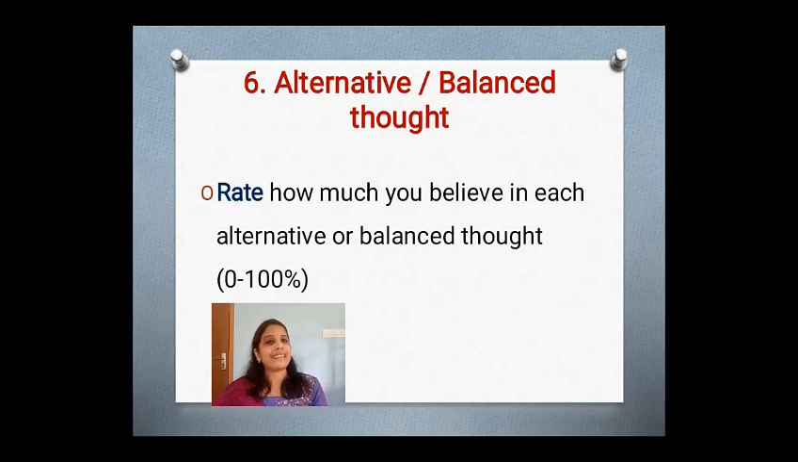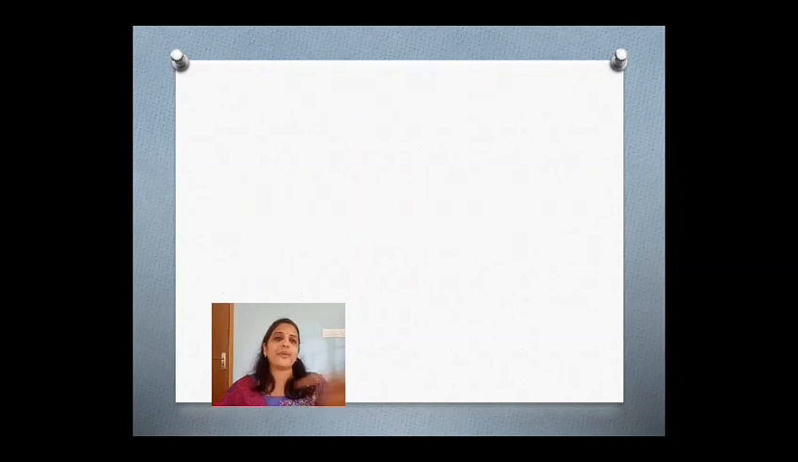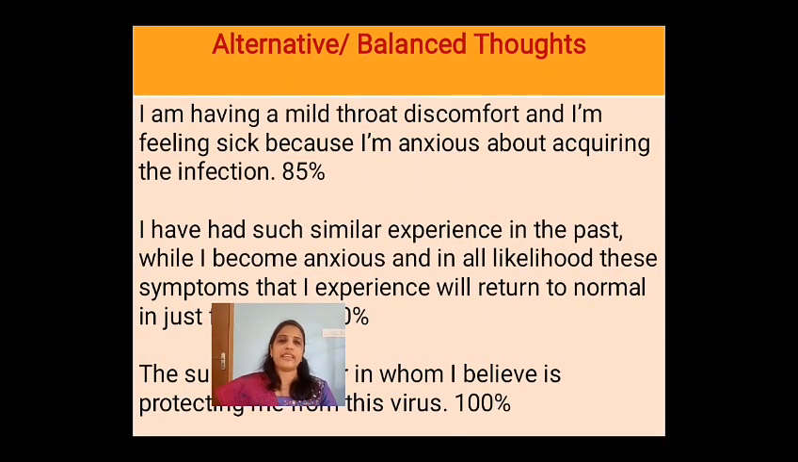that is writing an alternative or balanced thought. How to write this balanced thought? It's actually a very easy task. You just have to compare what you have written in your column 4 and column 5. Just compare and write it in a balanced way. I'll show you how. Now this is the balanced thought which I have written.